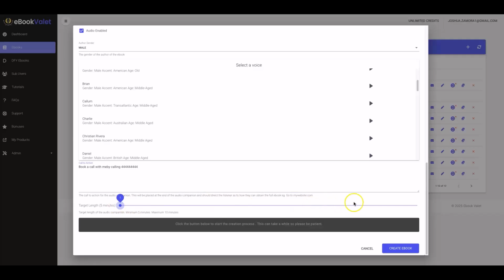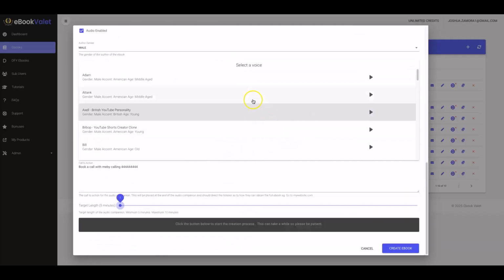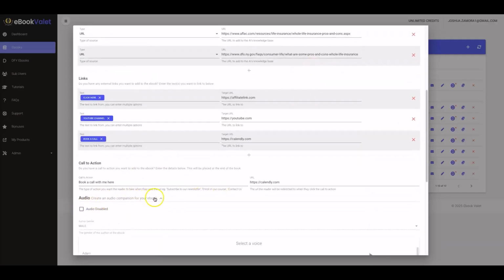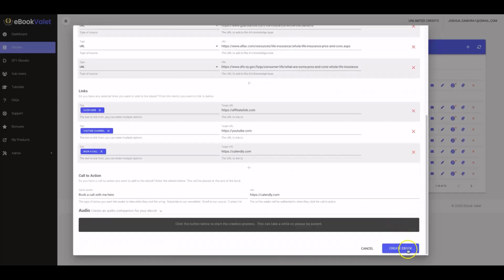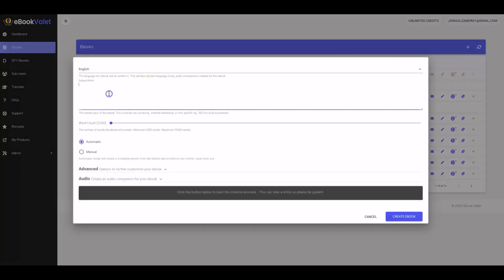That again is going to depend on which level you purchase. Okay, and then once all of this is done, I'm going to go ahead and disable this just for now. Once you're done with all of this, you just hit create ebook, and that ebook now gets created. Okay, now let me quickly show you what the manual version looks like.